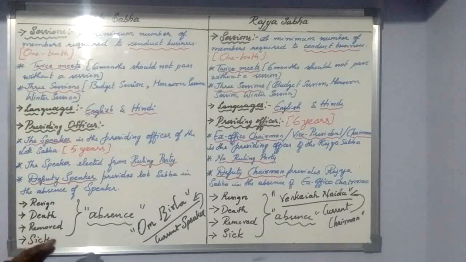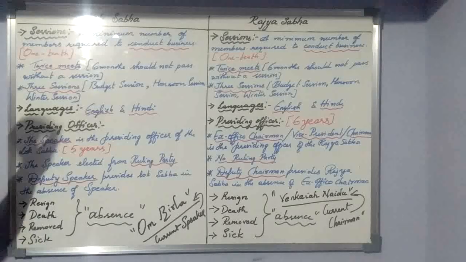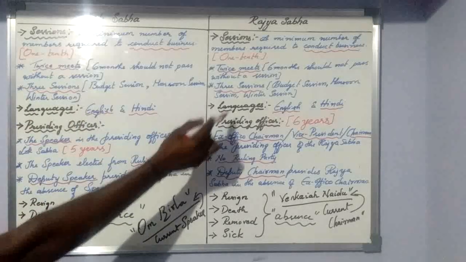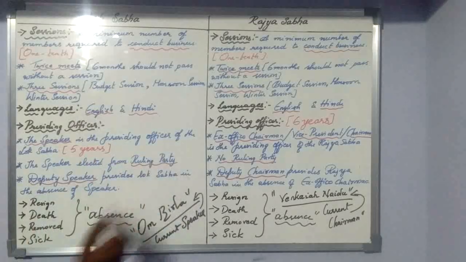So in today's class we will learn about Lok Sabha session, languages and presiding officers. Session and language are almost similar in both, but presiding officers have a few changes, which I will tell you.